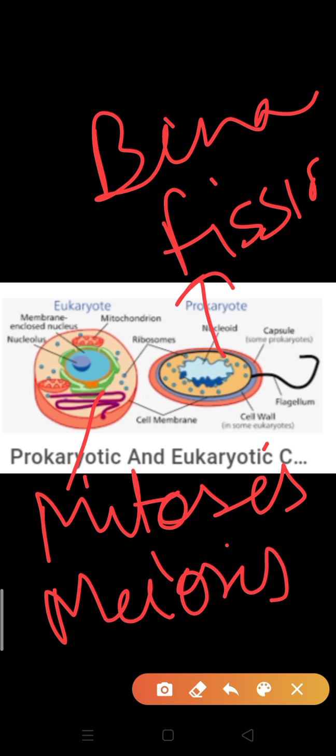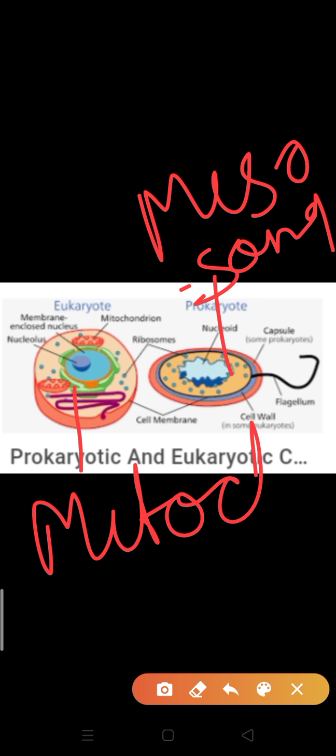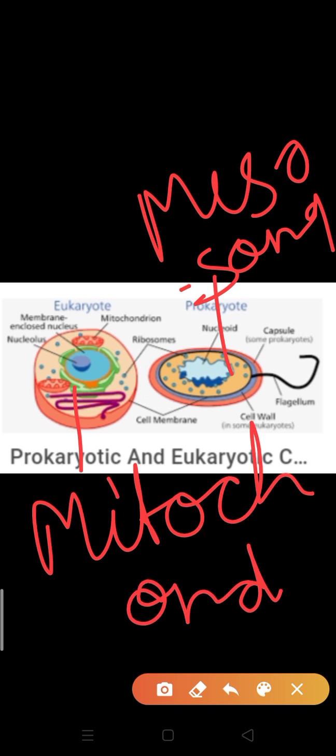Okay, next point about them. The prokaryotic cell shows respiration by mesosomes. But in the eukaryotic cell, respiration takes place in mitochondria. Okay, later on one by one we will read about cell organelles, but till then you should know these points at least. Okay, last point about prokaryotes and eukaryotes.